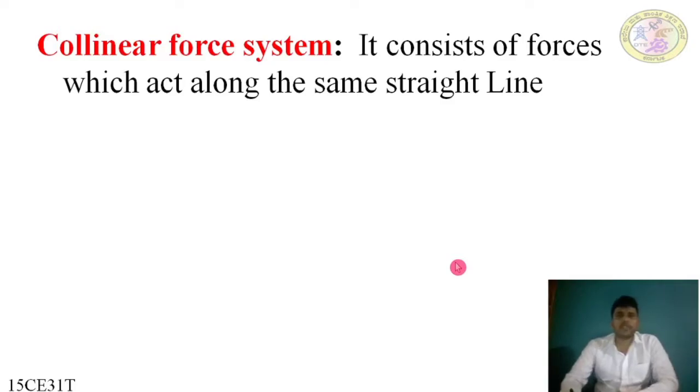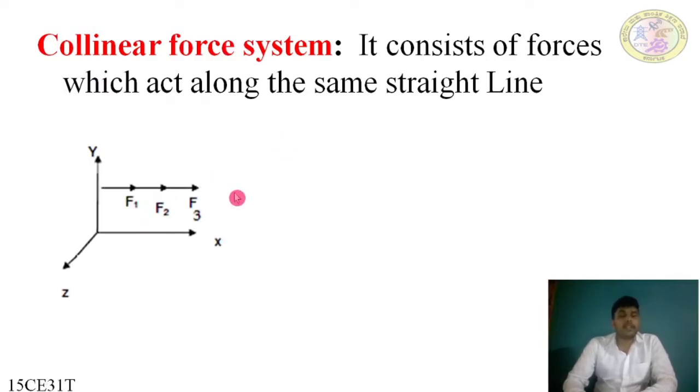Next, the collinear force system, where all the forces lie on the same line. The forces which act along the same straight line are called a collinear force system. Since it is possible only in the case of a coplanar system, it can also be called a coplanar collinear force system.